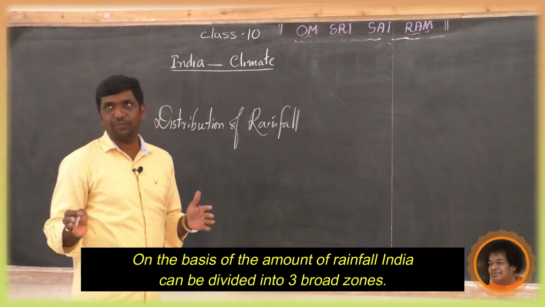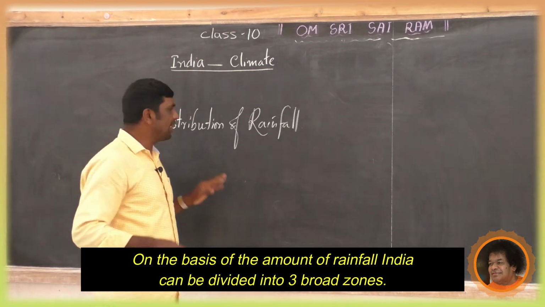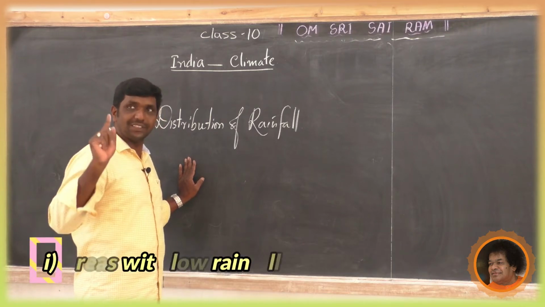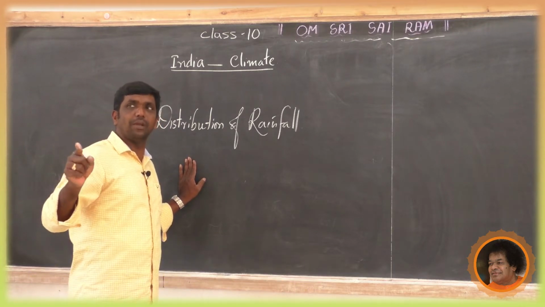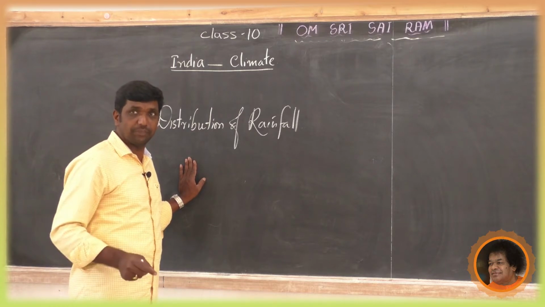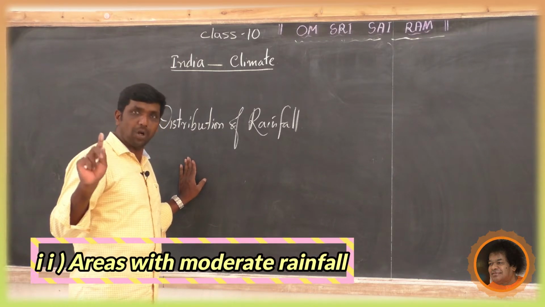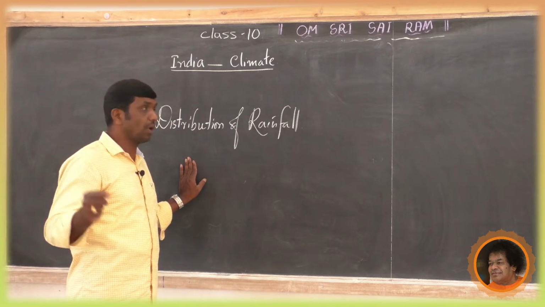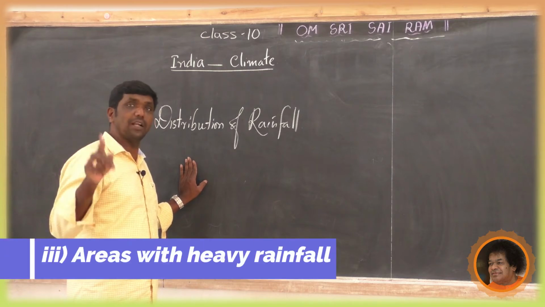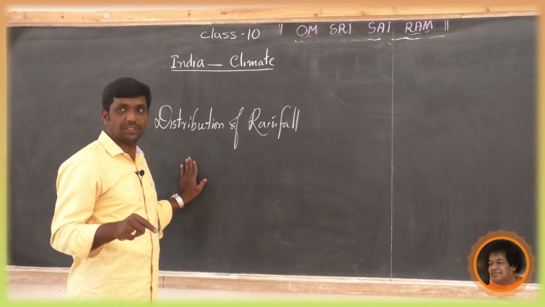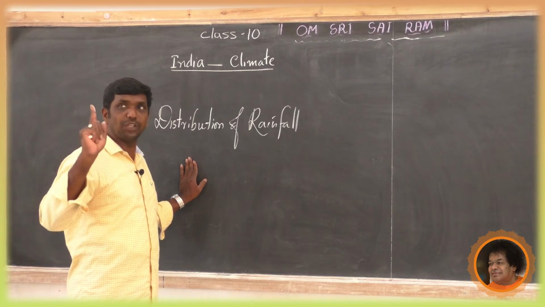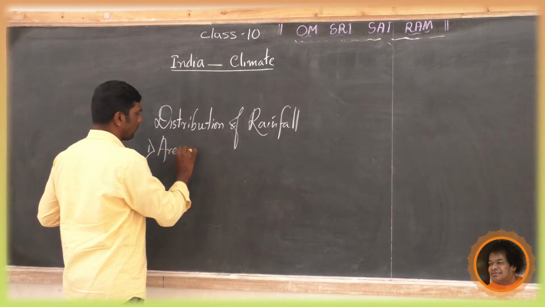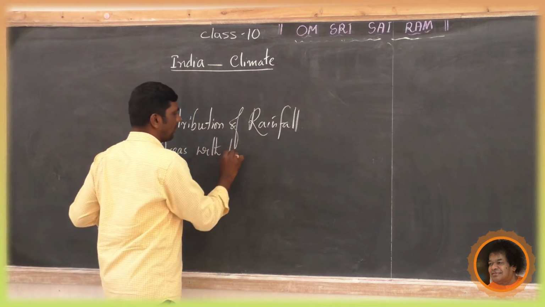Okay, on the basis of the amount of rainfall, India can be divided into three broad zones. One is areas with low rainfall, that means less than 50 centimeters, areas with moderate rainfall, around 50 to 100 centimeters, and areas with heavy rainfall, 100 to 250 centimeters. Now let's see areas with low rainfall.